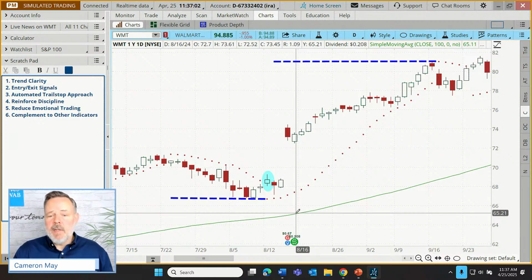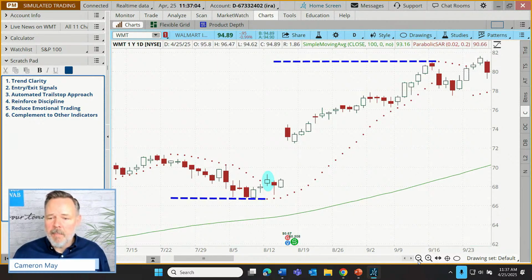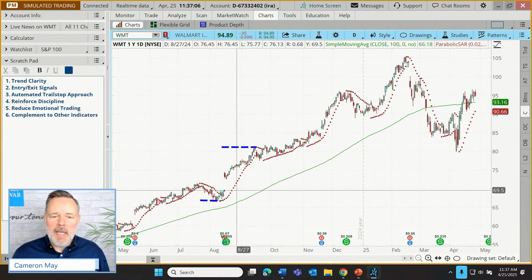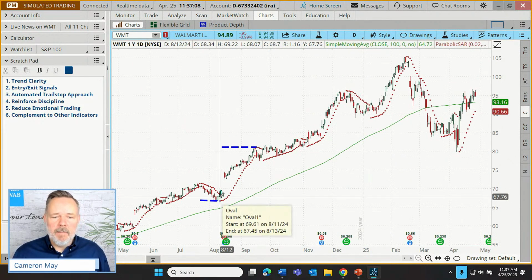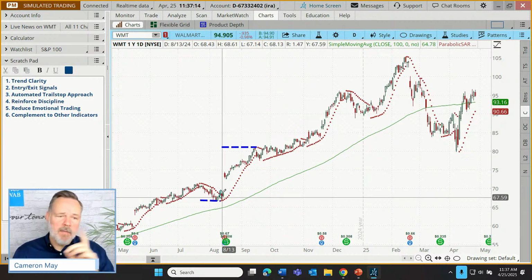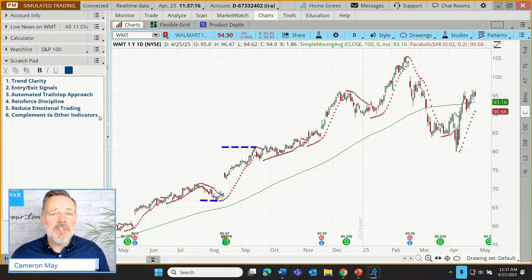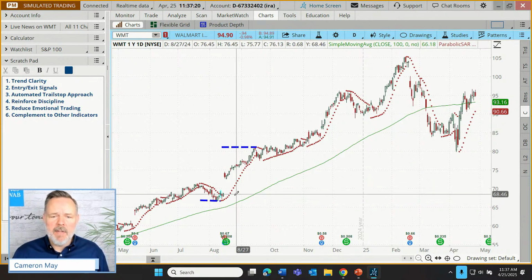And this is one of those indicators that some traders will use for that purpose. So yeah, building it into a system and combining it with other indicators may help to reduce exposure to whipsaws. So these are all potential benefits. Are they guaranteed to work every time? Of course, they're not guaranteed to work every time.